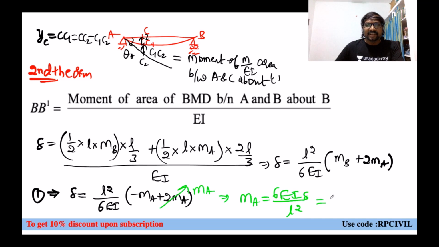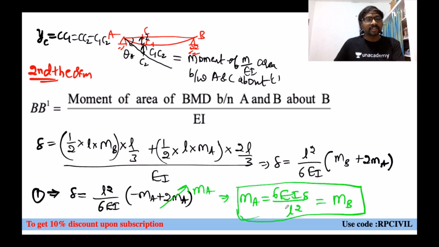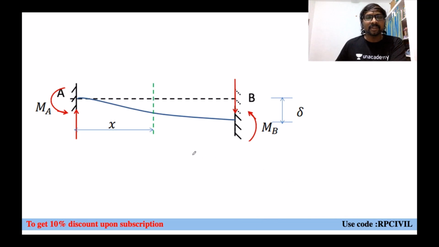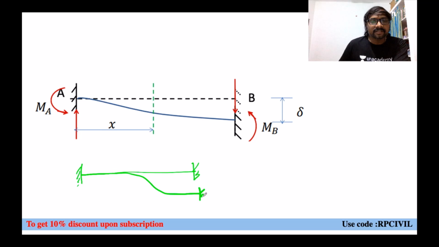So this is also equal to MB only, or not? Yes, this is also equal to MB, you can say. But the sign will be the same. The assumed directions are wrong. Either both must be clockwise or both must be anti-clockwise. If you just observe, how will they be correct? So this is the correct sign. Just consider this. This is how the sinking is taking place.